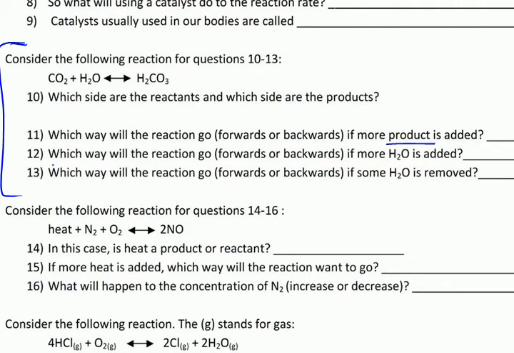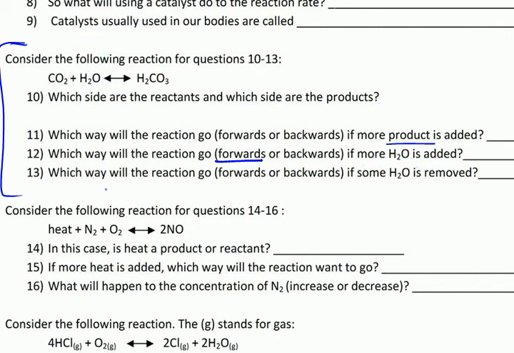Now, number 12, which way will the reaction go, forwards or backwards, if more H2O is added? So in this case, we're adding more water. Well, if we add more water, you're introducing many more particles on the left side. You're giving it a much higher chance of colliding with CO2 to react with CO2. And if you do that, it's going to force the reaction more towards the right and produce more carbonic acid. So this is going to force it forwards. Okay.